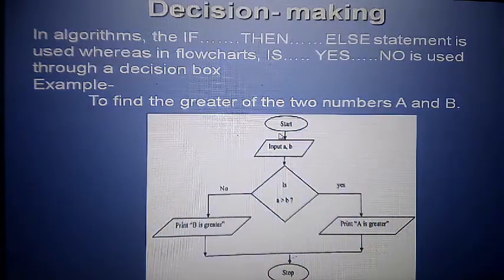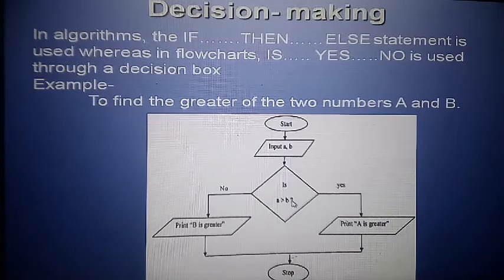So with the help of a diagram we can see. Start, input two numbers A and B, and here the decision making symbol, which is a diamond shape: is A greater than B? In case A is greater, yes, so print A is greater.